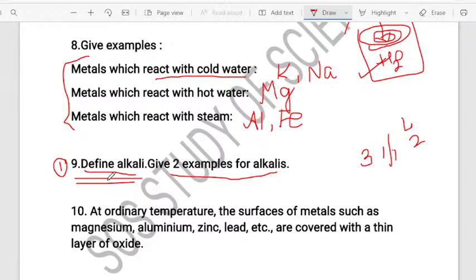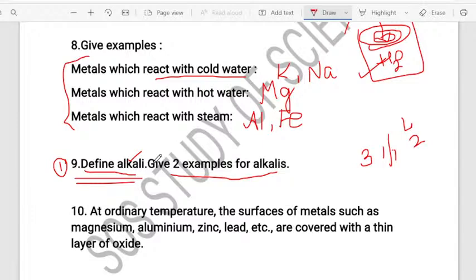And you must know, not all the bases are soluble in water. Only the bases which are soluble in water, we will call them alkalis. Examples for these alkalis are sodium and potassium, because sodium and potassium are soluble in water. So they are the examples for the alkalis.